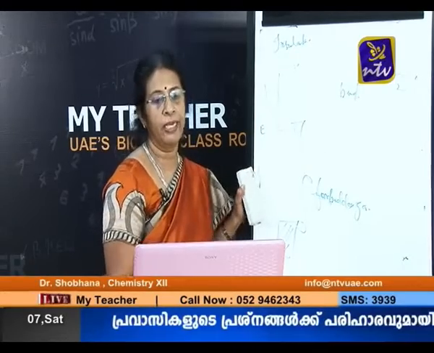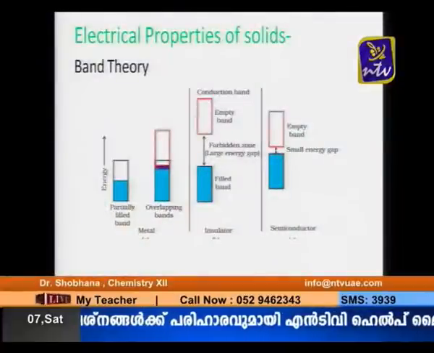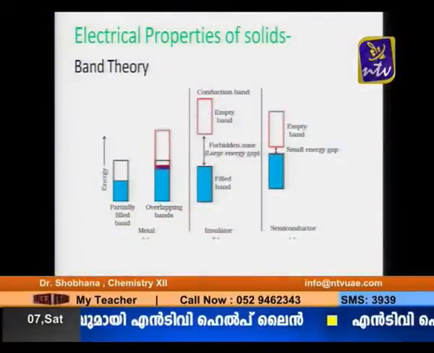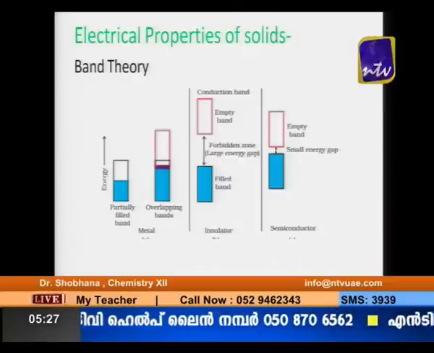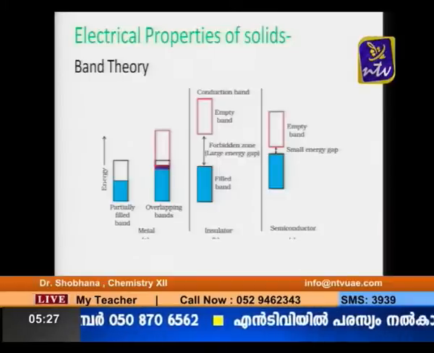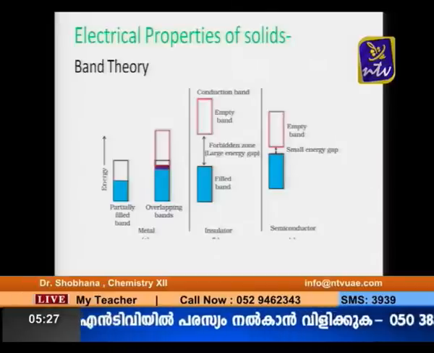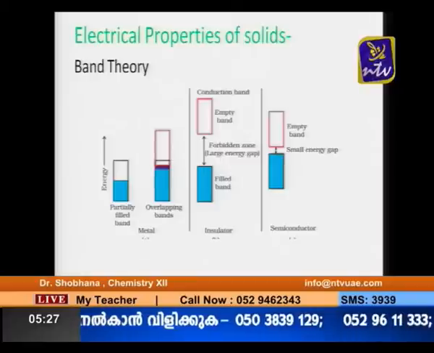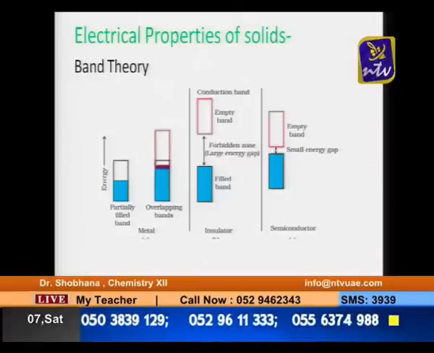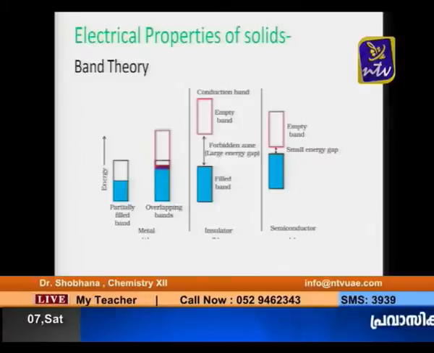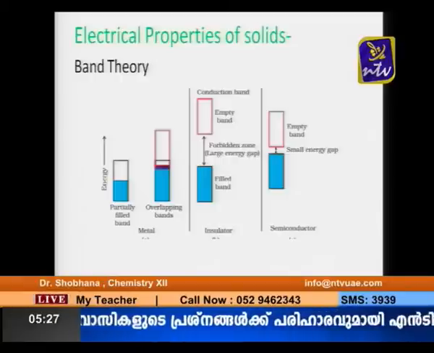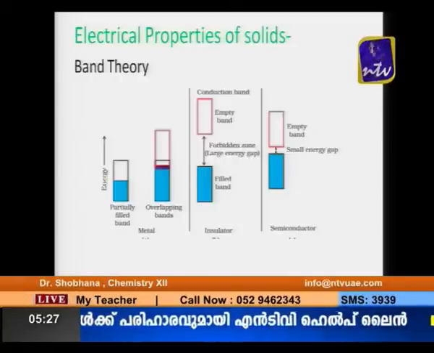Now you can see the diagram over there. See the picture. The first diagram is explaining the conductivity of sodium metal. The second diagram is explaining the conductivity of magnesium metal, that is, overlapping conduction band and valence band. The third picture is representing an insulator, that is, the forbidden zone is there, with valence band and conduction band far away. The last picture is representing semiconductors. There is a small energy gap between the valence band and the conduction band. So when you increase the temperature, the electron can move into this empty conduction band. So the electrical properties of solids we can explain like that.